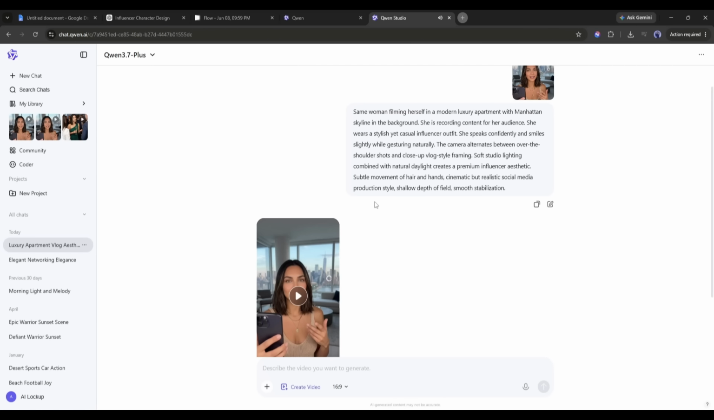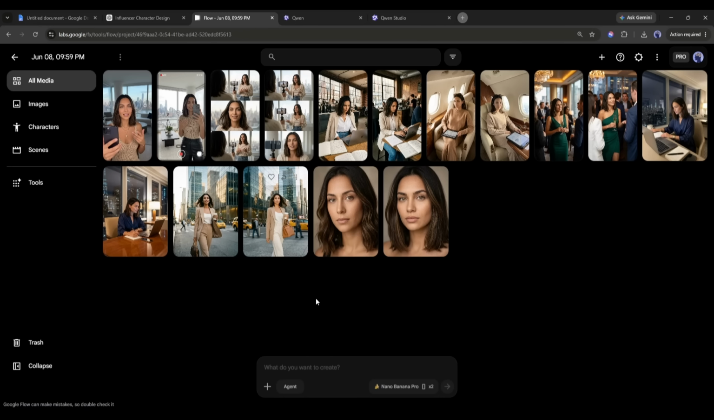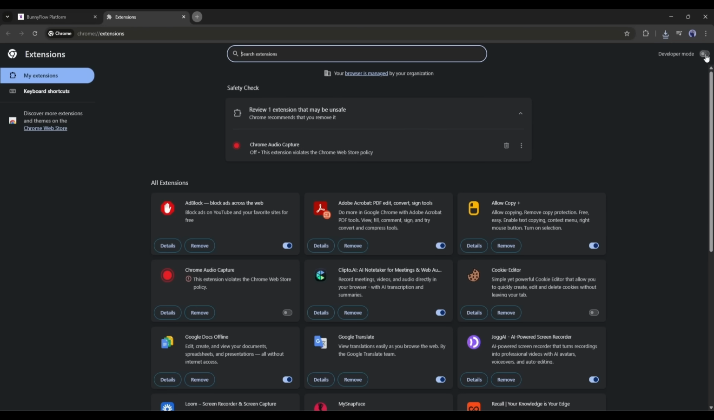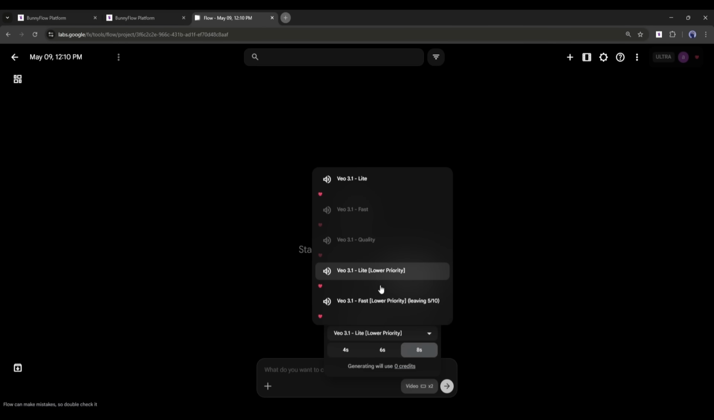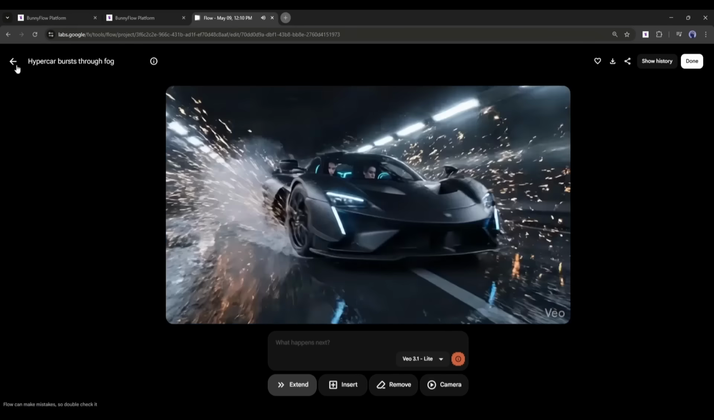There is another way to make more realistic and amazing videos. You can use Google Flow to create the video. I already made a video on how you can create unlimited videos using Google Flow and Veo 3.1. You can watch the video from the I button and from the description.